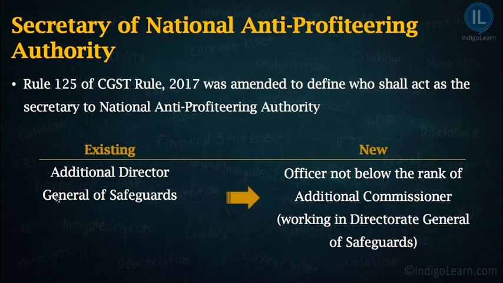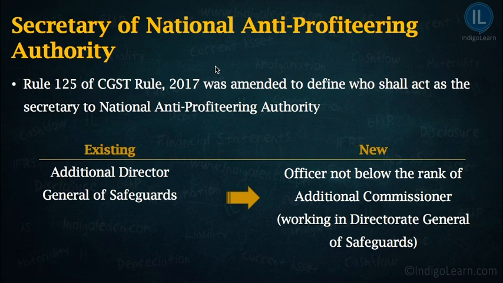Now instead of additional director general of safeguard, the provision which has been introduced states that an officer not below the rank of additional commissioner working in Directorate General of Safeguard shall act as a secretary to National Anti-Profiteering Authority. We have discussed this provision that there is a requirement to set up a National Anti-Profiteering Authority.